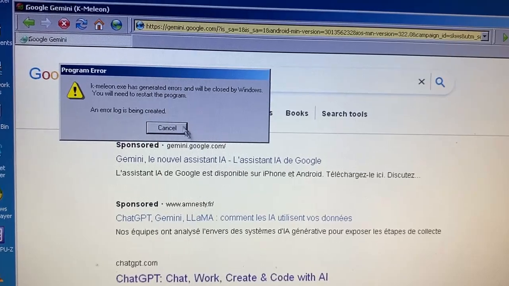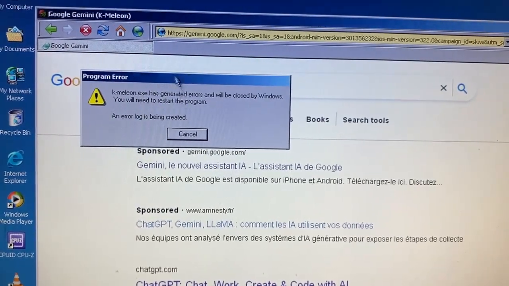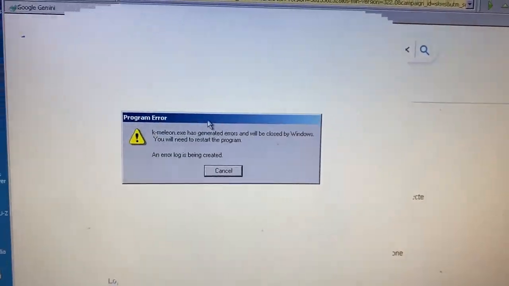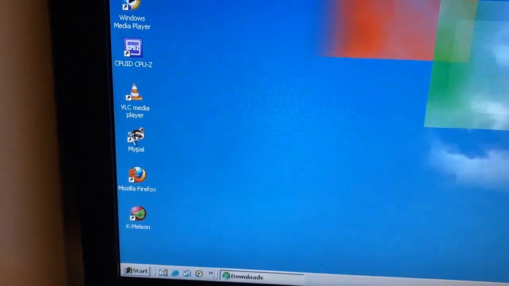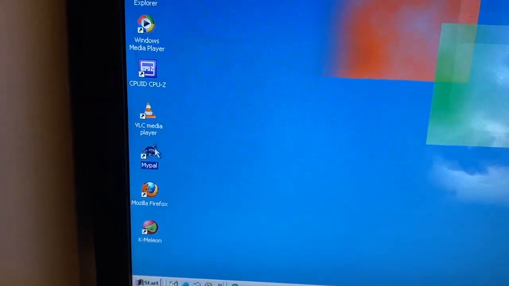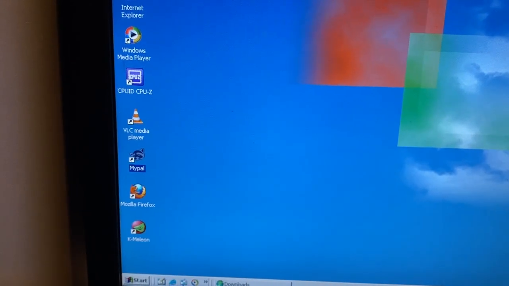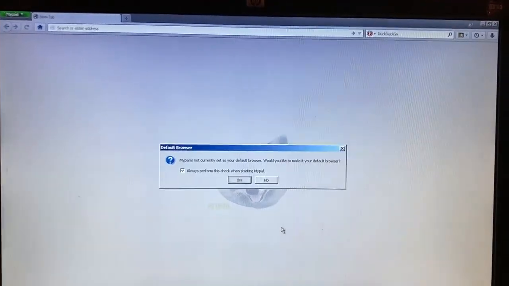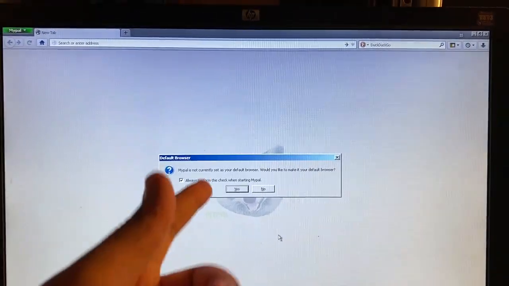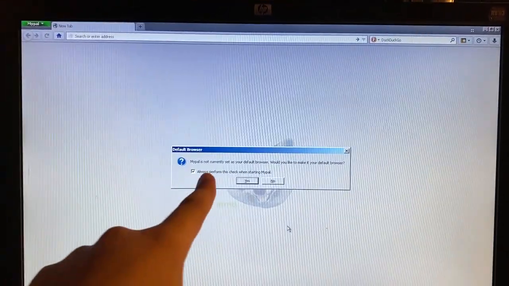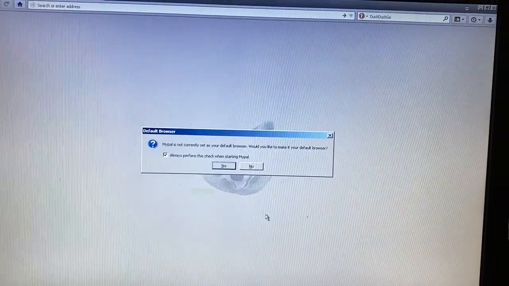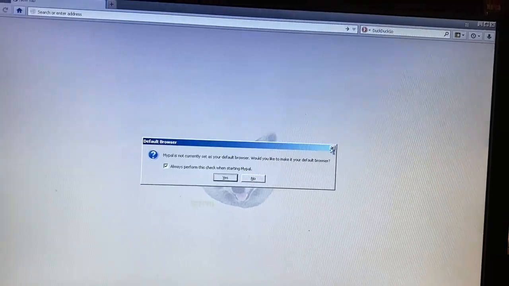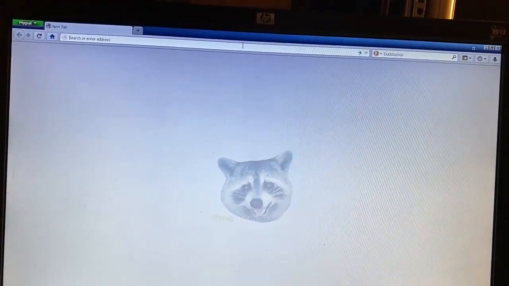Oh, wow. That was not expected. Some of you who have a keen eye may have spotted MyPal. For those wondering what MyPal is, this is a company that may be a surprise to you, but MyPal is also a browser, which is a fork of Firefox. Well, actually, this version is not really a fork of Firefox. This is the lost version of MyPal because it was taken down for violating the MPL license. This is a fork of Pale Moon, actually, and I still have it for some reason.